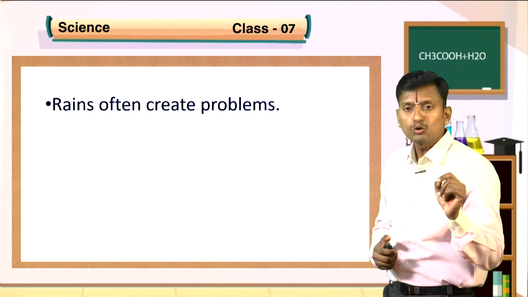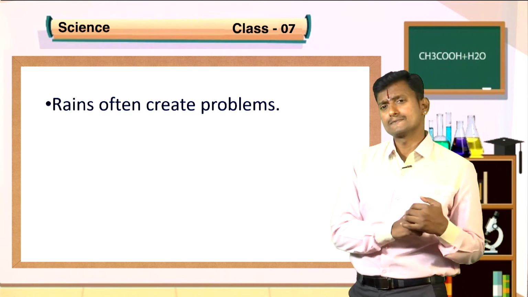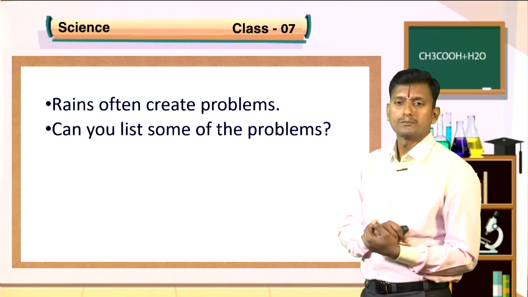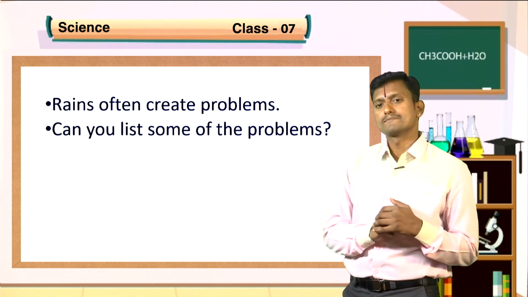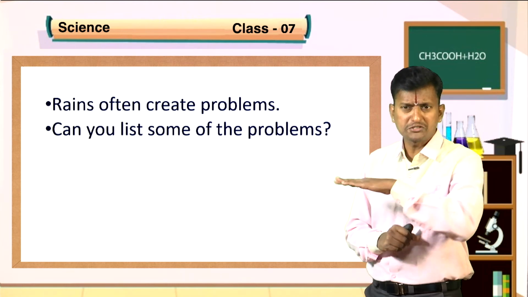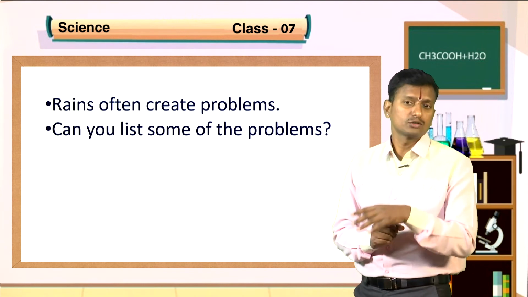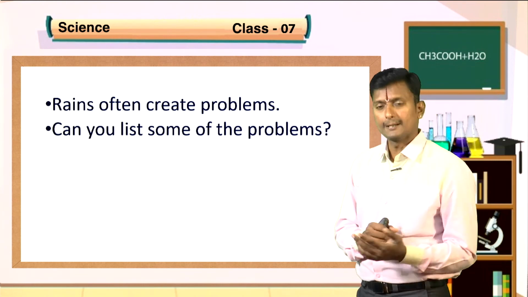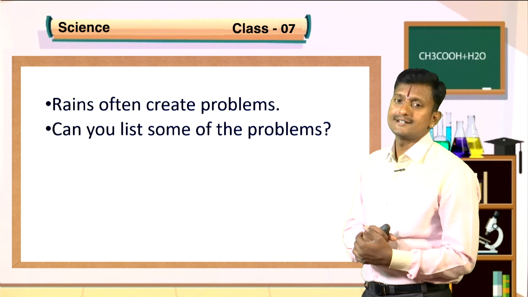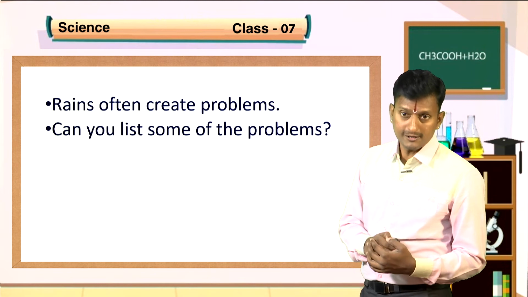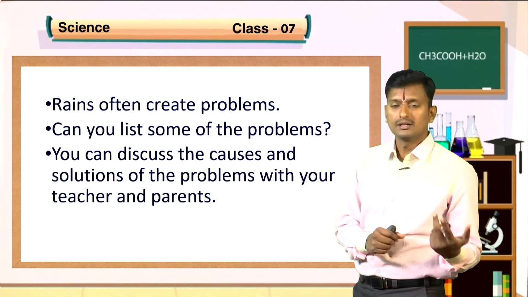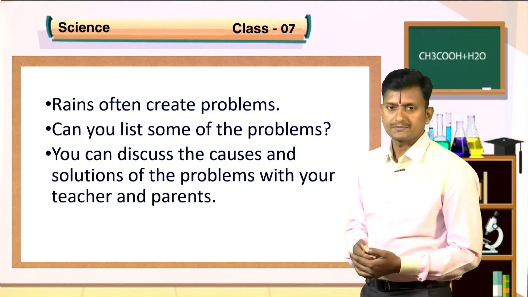Rain often creates problems. What problems do they create? Can you list some of the problems where the rain creates a problem? For example, due to heavy rain, floods will occur. It demolishes and smashes all the houses near the coastal areas. That is one example. Likewise, just discuss with your parents and your friends how the rain creates problems. Okay, students, just discuss with your teachers and your parents how it is caused and how they create problems.